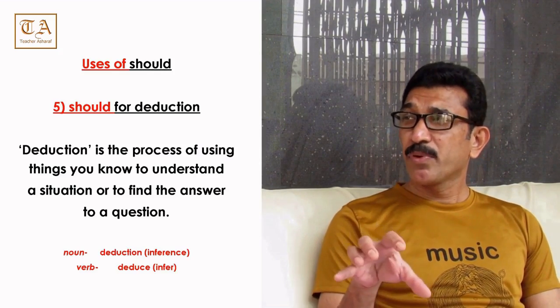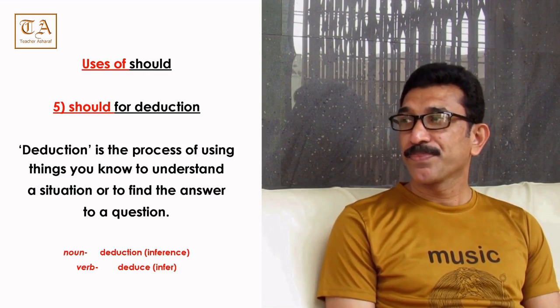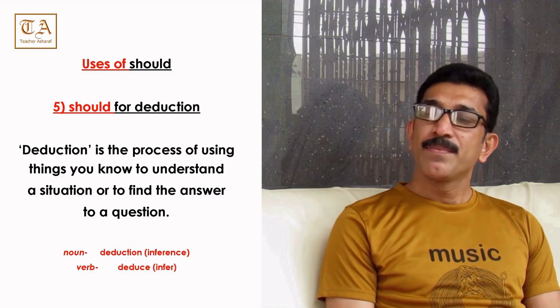Point number 5. Should for deduction. Do you know what deduction means? No. Okay, deduce is the verb form and deduction is the noun form. Deduction is the process of finding solution to a problem or answer to a question. It's a conclusion that we make depending upon available factors. You didn't get that? Okay.